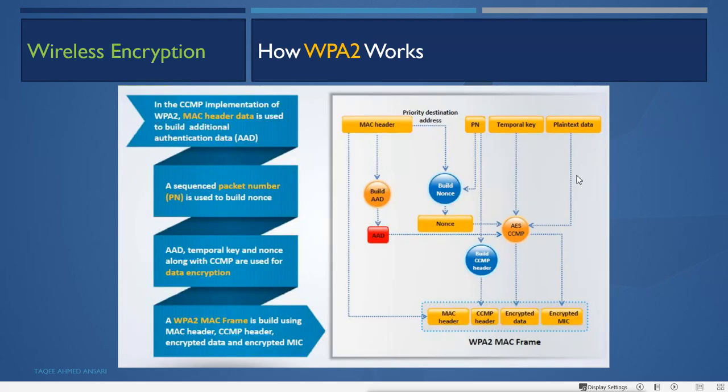Now, how does WPA2 work? First, in the CCMP implementation of WPA2, MAC header data is used to build additional authentication data, that is AAD. Then a sequenced packet number PN is used to build a nonce. Then the AAD, temporal key and nonce, along with CCMP, are used for data encryption. Then a WPA2 MAC frame is built using the MAC header, CCMP header, encrypted data and encrypted MIC. And you can see the process here also.